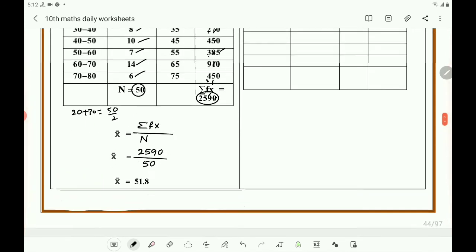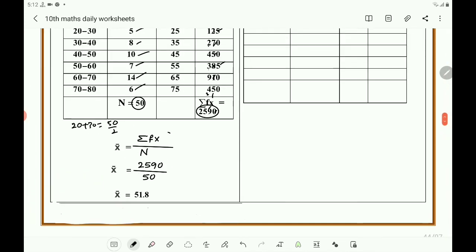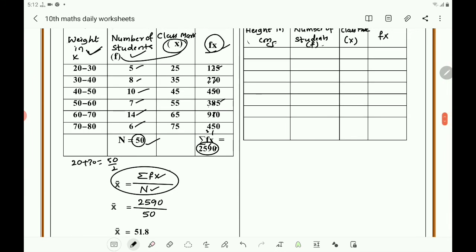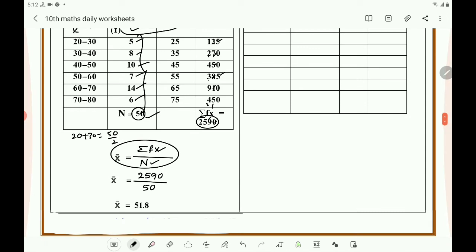Now you write the formula here. x bar equals sigma fx by n. Sum of all fx divided by sum of frequencies. Then here n is 50, that is the sum of all these frequencies. Then in the place of sigma fx you write 2590. In the place of n you write 50.